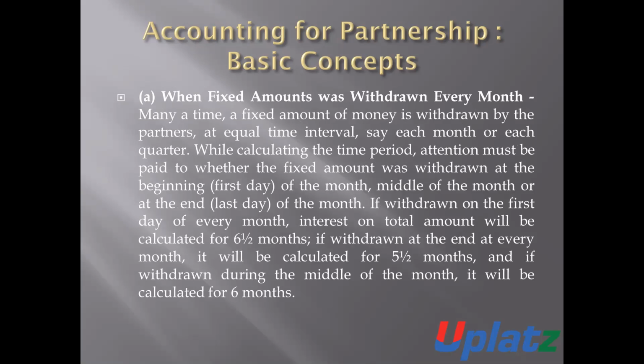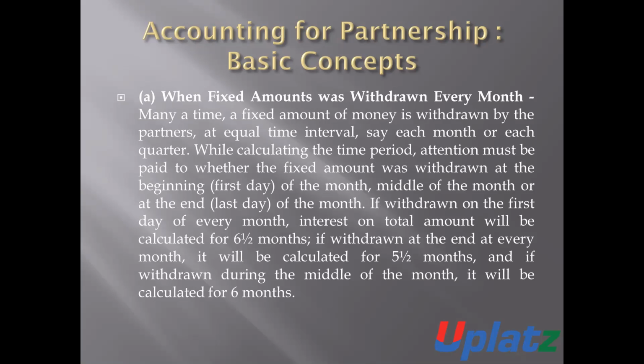If the withdrawal is on the first day of every month, then the interest on the total amount will be calculated for 6.5 months. If withdrawn at the end of the month, then it will be calculated for 5.5 months.